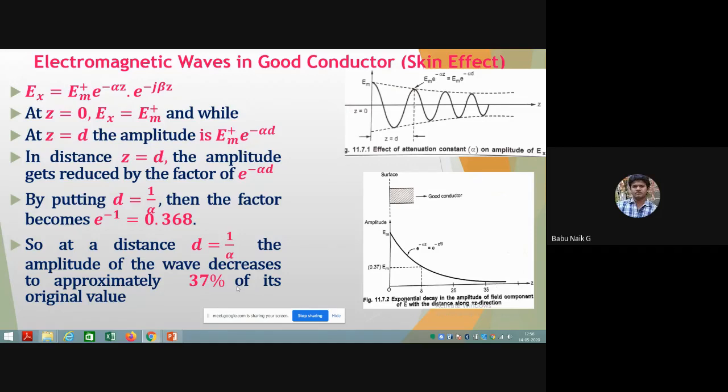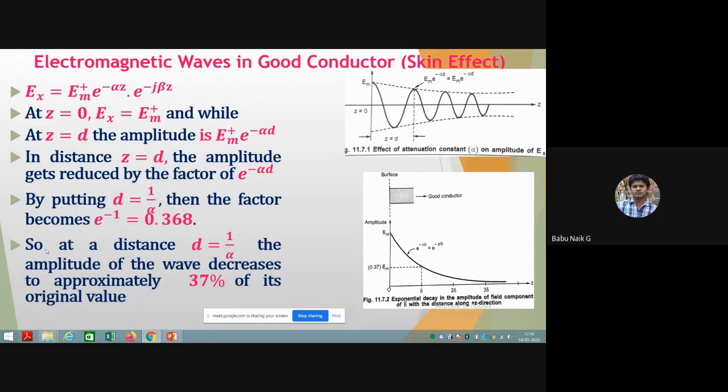So finally we can say that when a wave travels in a medium such as a good conductor, it reaches only up to approximately 37% of its original value. Further, it reduces completely to 0.